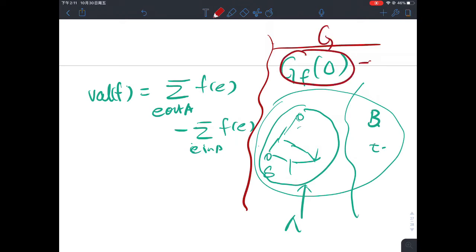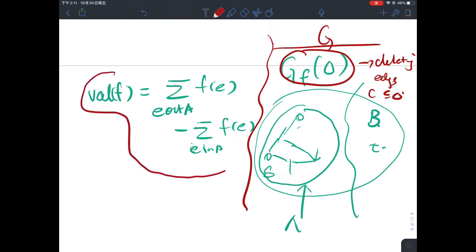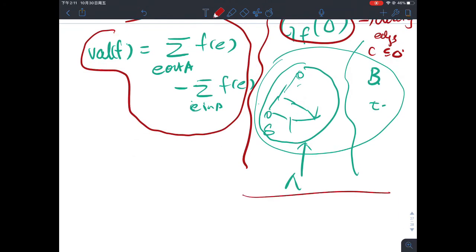The first graph, G_f(delta), is with some edges deleted, those with capacity less than delta. But when we use the flow value lemma, we really need to go back to the original graph G. So when we look at the flow value lemma, what we care about is the original graph G and the existing flow.